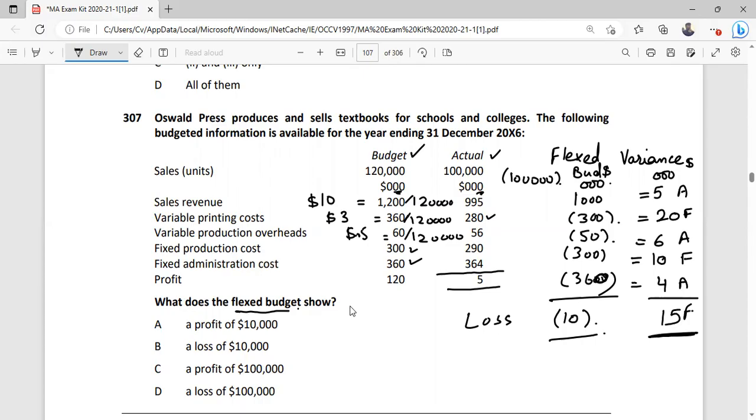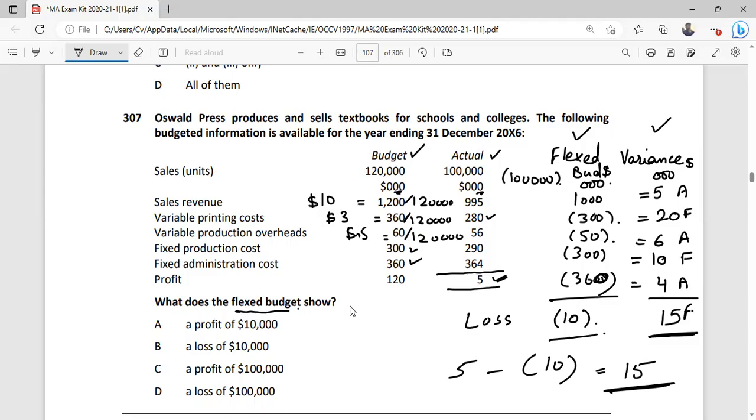So here we have $5 profit, $10 loss. So the difference between $5 profit and $10 loss, minus is plus, so you can say that difference is 15. So we have calculated in either way. We determined 3 things. First one is flex budget, then we calculated variances, and then we determined the difference between profit in the actual and flex budget. It is 15 in this way and it is 15 favorable.